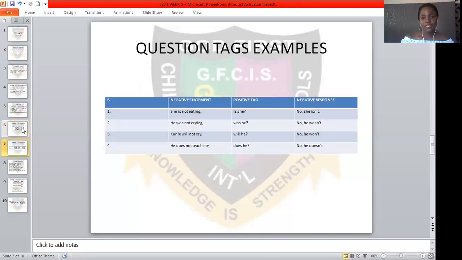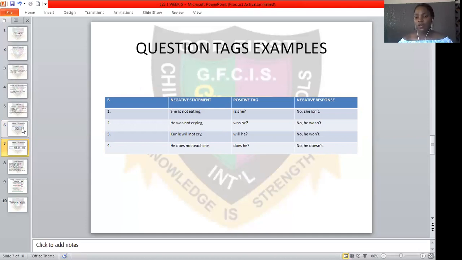Moving on to the next, here we have the second form of a question tag. We have the negative statement, the positive tag, and the negative response. She is not eating, is she? No, she isn't. Why is this sentence in the negative? The not in these sentences indicates that the sentence is in the negative.